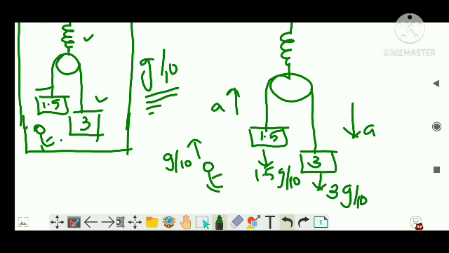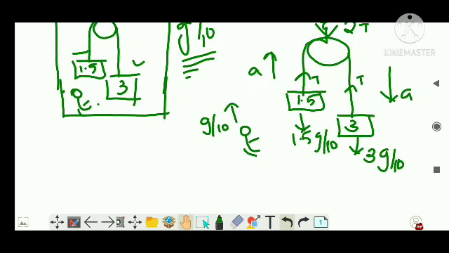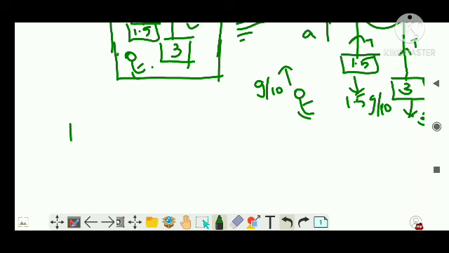Clear? Right? And there will be a tension here. So the tension here will be 2T, not in the upward direction, in the outward direction. 2T, right? Clear?